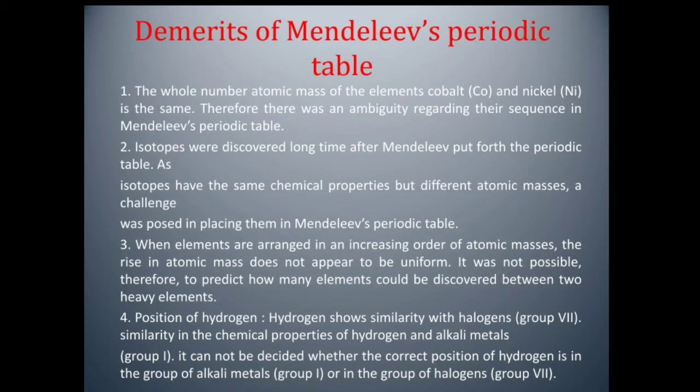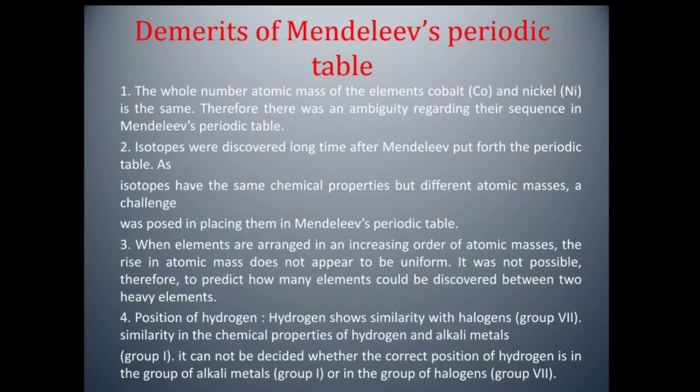Hydrogen shows similarity with halogens, that is in group 7. For example, the molecular formula of hydrogen is H2, while the molecular formulae of fluorine and chlorine are F2 and Cl2 respectively. In the same way, there is a similarity in the chemical properties of hydrogen and alkali metals in group 1.